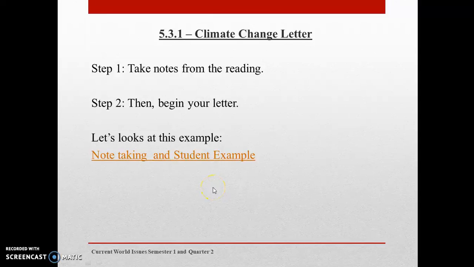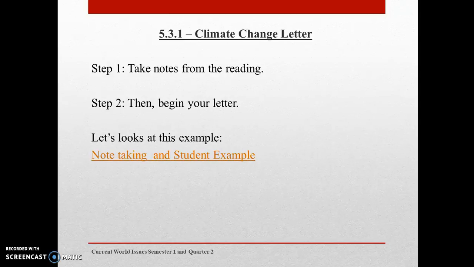All right, now let's move on to writing the letter. This section is going to be an outline, a plan of attack for your letter. You don't have to follow the same plan, but it is very helpful in order to prepare you, in other words, note-taking, to help you write the letter. So step one, let's take notes from the reading.